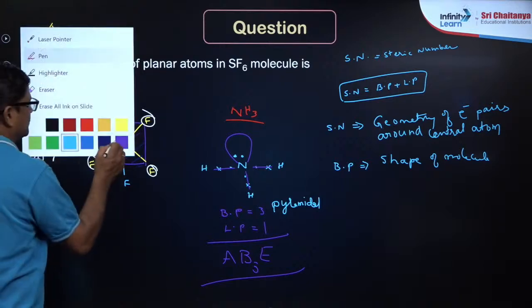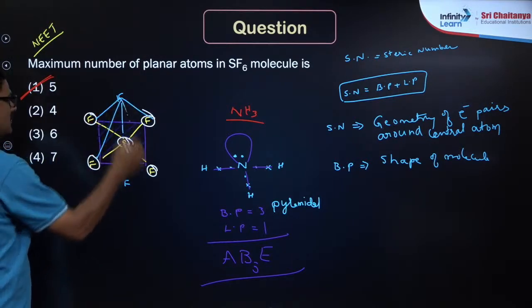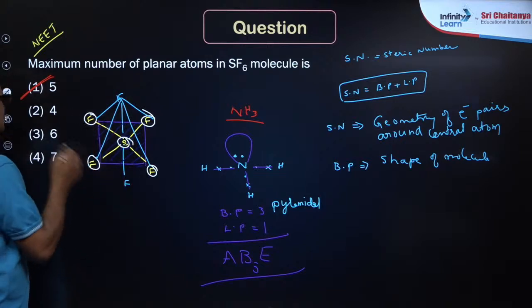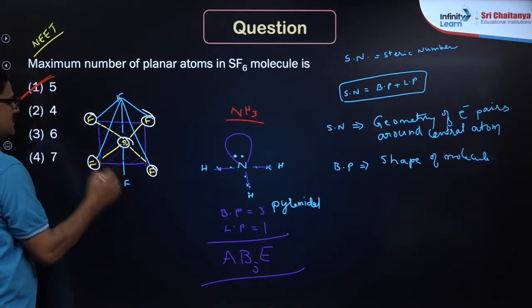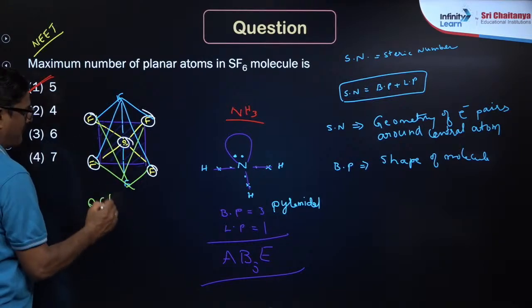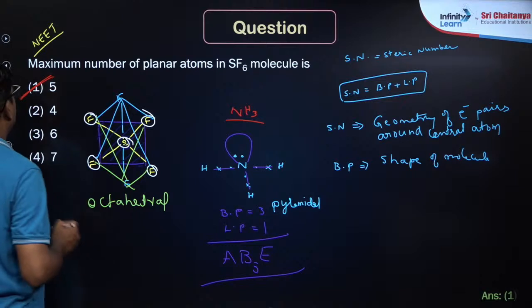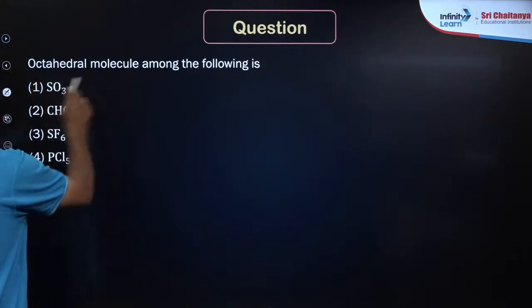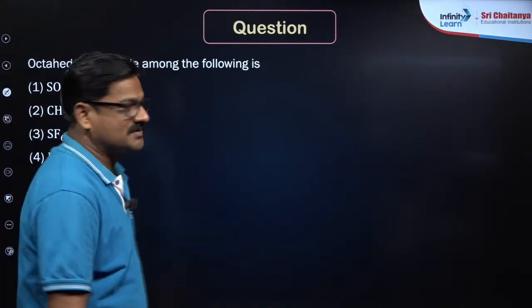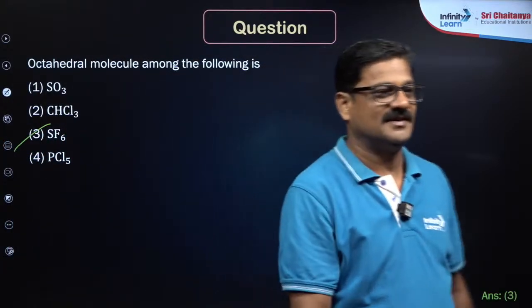In this SF6 you can see octahedral, 4 faces above and 4 faces below. So it is octahedral geometry. So here, octahedral molecule among the following is SF6, right?